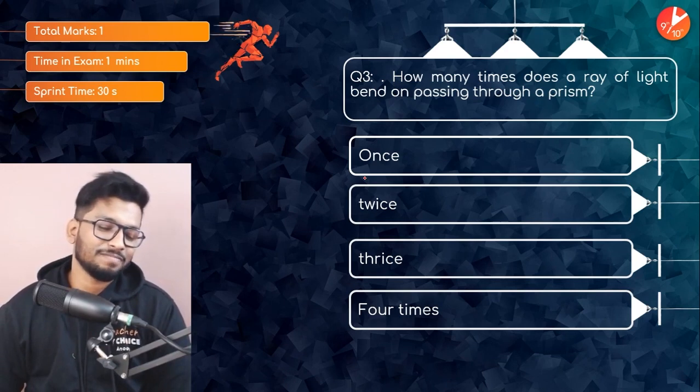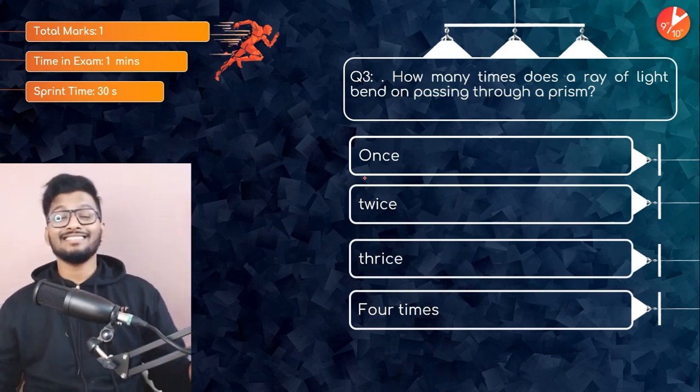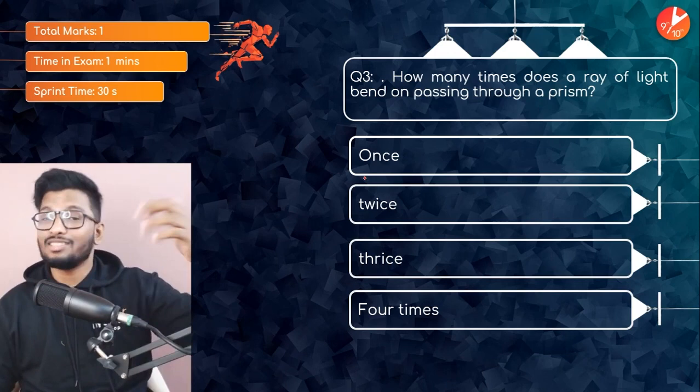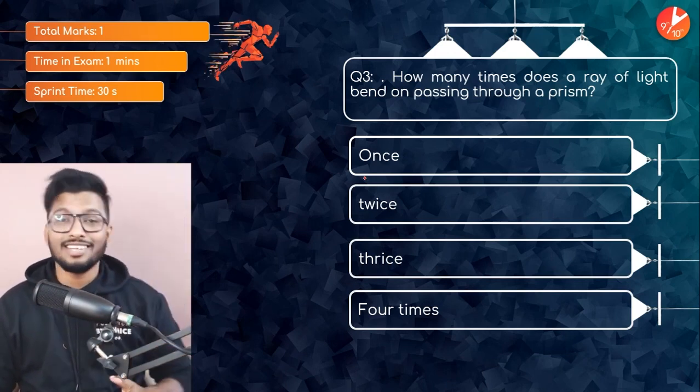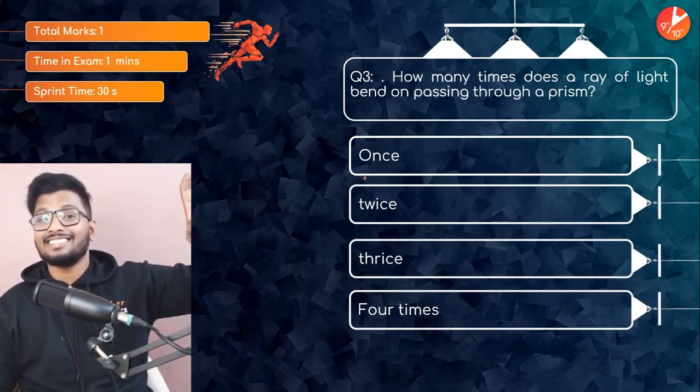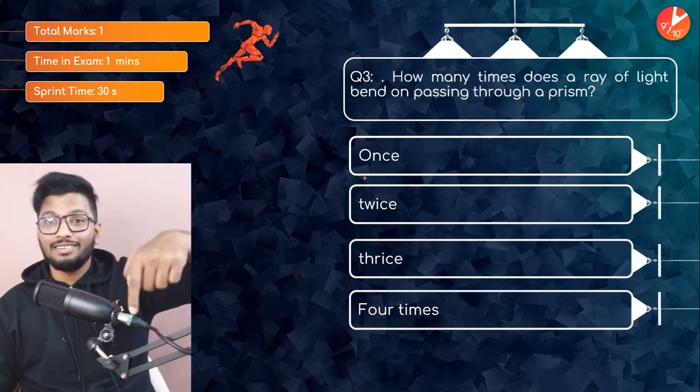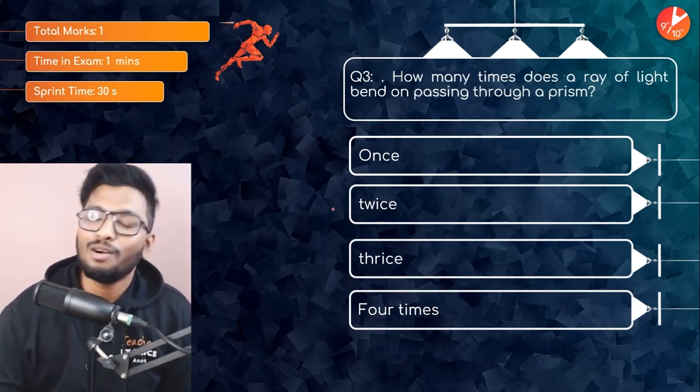All right, very easy question. I'll give you 3 seconds. If you need more time, pause the video and put down the answers. I'll tell the answer in 3, 2, 1. Put down the answers now. What is it? 1, 2, 3, or 4 times? The answer is going to be option B, people.